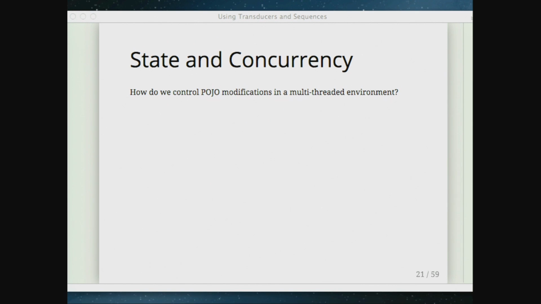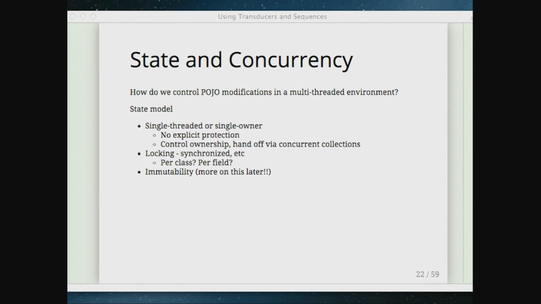And we haven't talked about state and concurrency yet. So this is where things can get really bad. If we've got multiple threads that have access to these POJOs, then what do we do? I'm not going to belabor this too much, because I think it's been well discussed. But you need some model for how you expect these domain objects to be used. You need to control that data in some way so it can be used safely. And there's a bunch of different ways to do this.